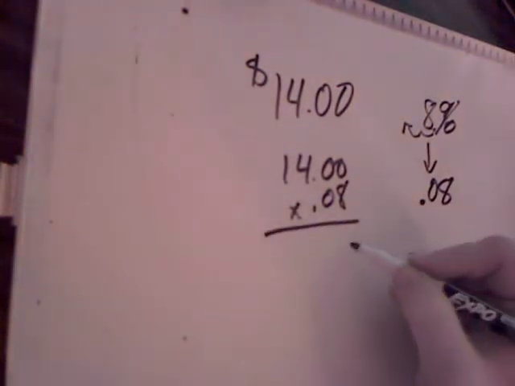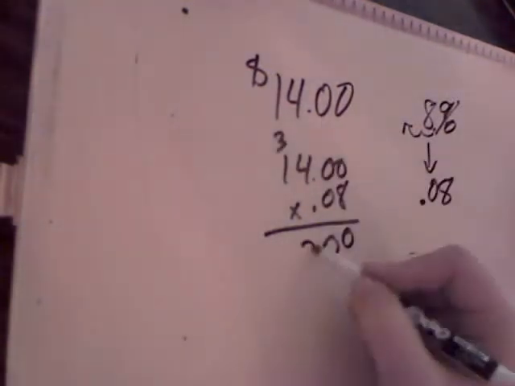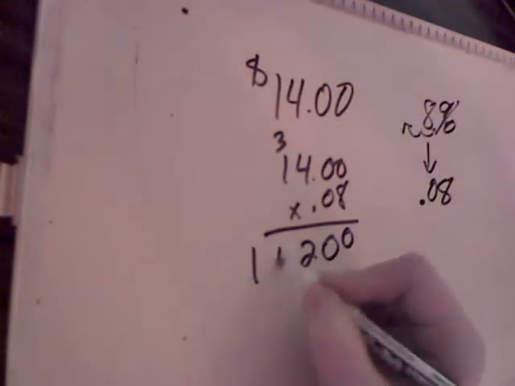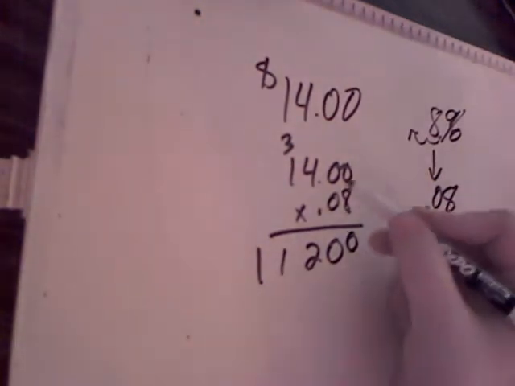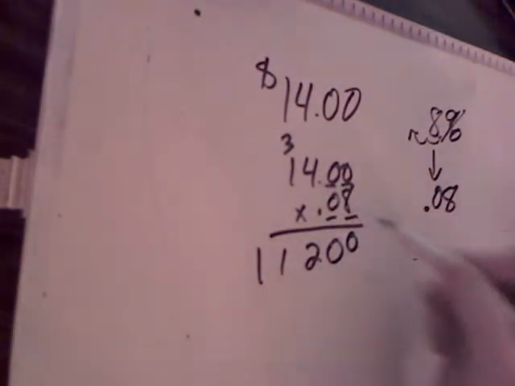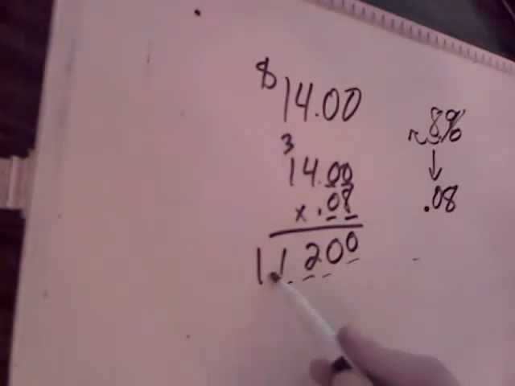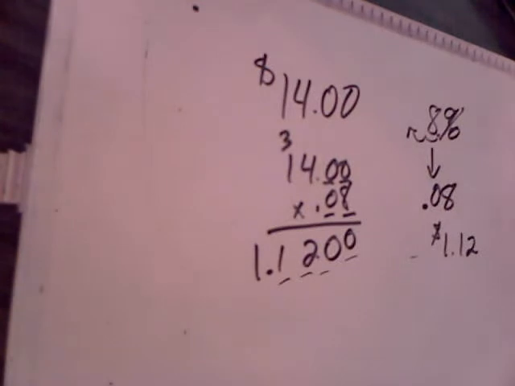8 times 0 is 0. 8 times 4 is 32. 8 times 1 is 8, plus 3 is 11. Multiplying by 0 won't change anything, so now we're just going to put in the decimal point. So there's 1, 2, 3, 4 numbers after the decimal point, so we're going to go 1, 2, 3, 4, and we're going to pay $1.12 in tax. That's great, but we want to know how much our total check is going to be.